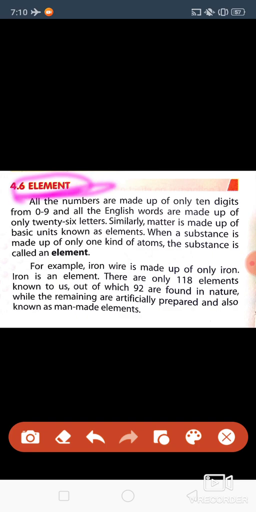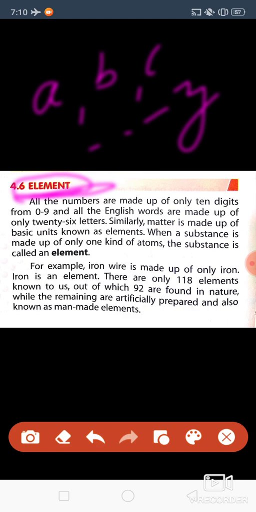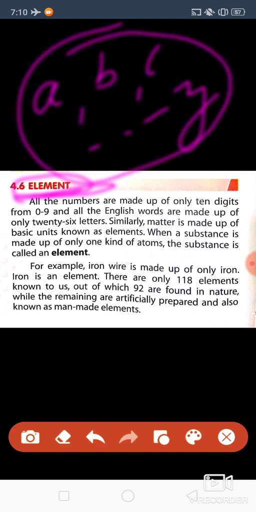Okay. Before coming to element, if I ask you to write any word, then you have to use letters from A, B, C up to Z. So how many letters are there in total?